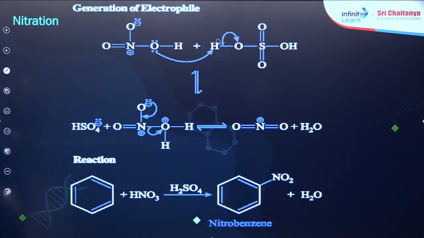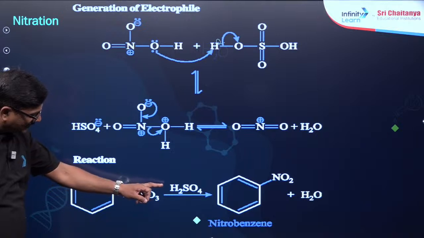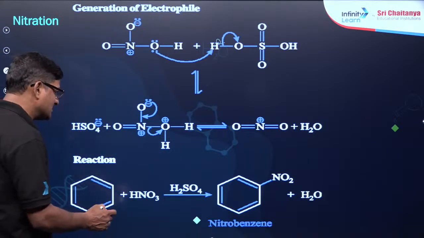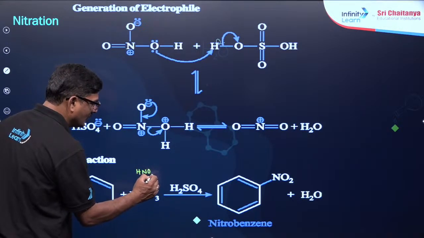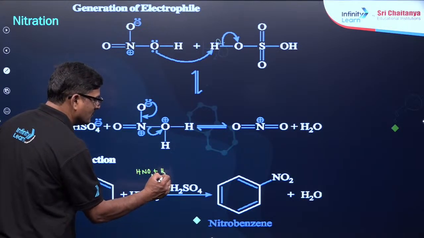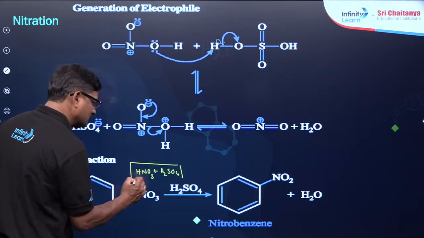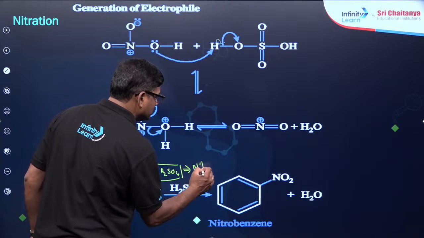And nitration. So what exactly happened? The reaction, benzene is treated with HNO3 in the presence of H2SO4. You're going to get nitrobenzene. So HNO3 and H2SO4, this is what is called a nitration mixture.